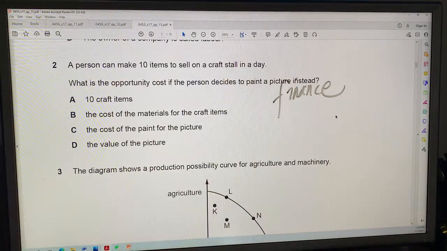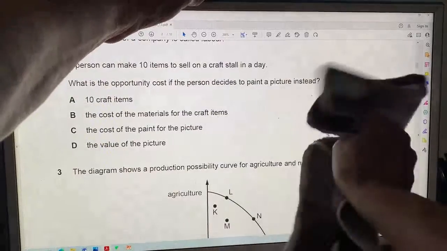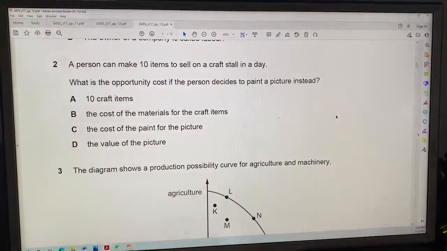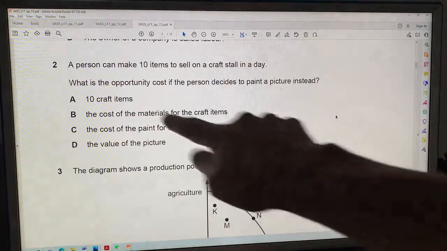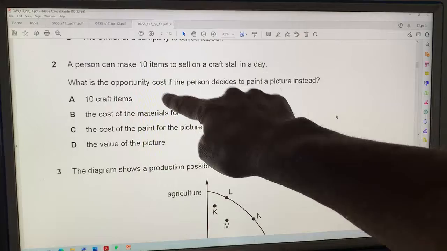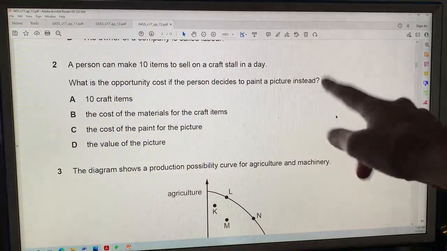And next is question number 2. Question number 2 is always after question number 1. Let's see. A person can make 10 items to sell on a craft stall in a day. Oh, look, an opportunity cost. What's the opportunity cost if the person decides to paint a picture instead?